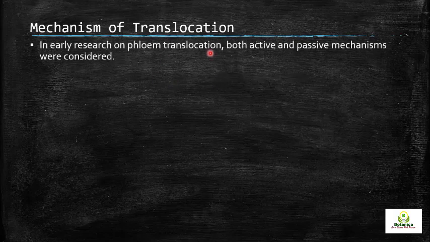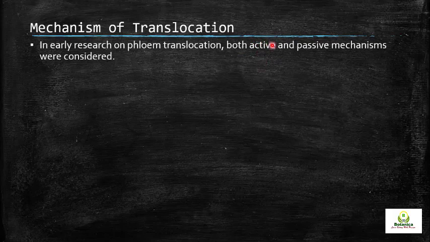In early research on phloem translocation, when experimental work was taking place on what mechanism is responsible for phloem transport, there were two basic concepts. One was the active mechanism. What is the active mechanism?